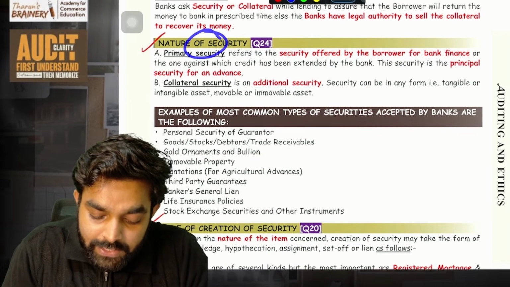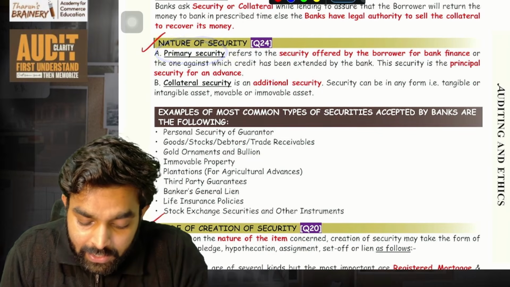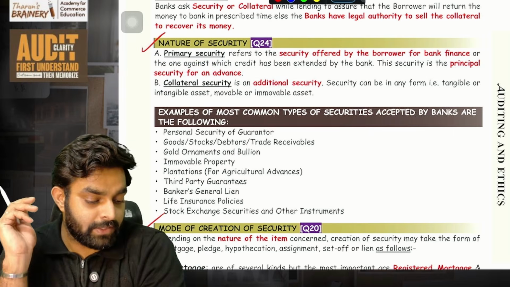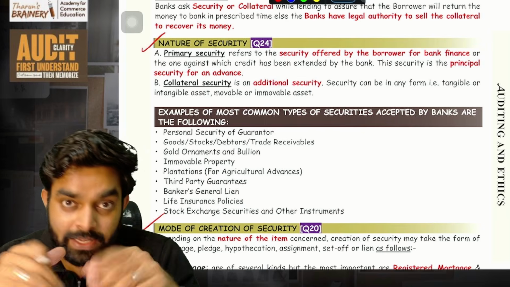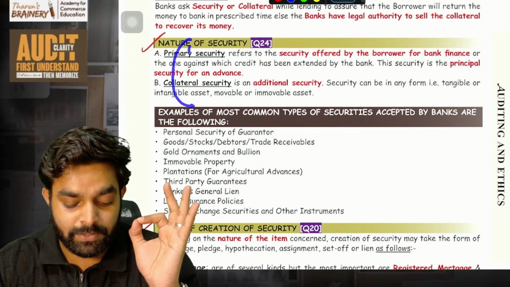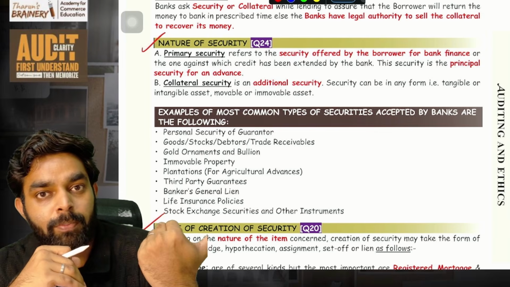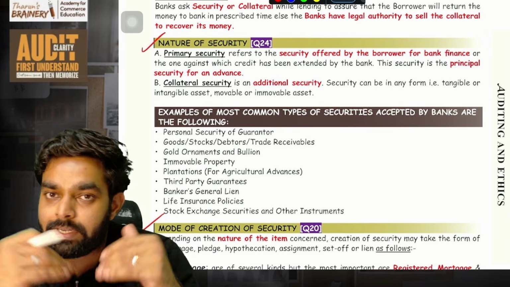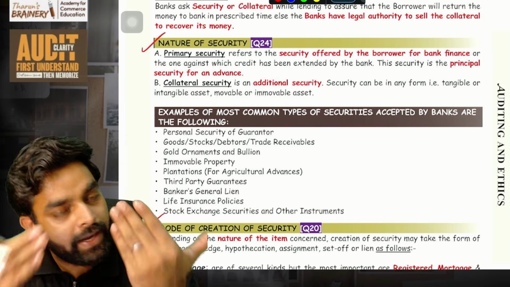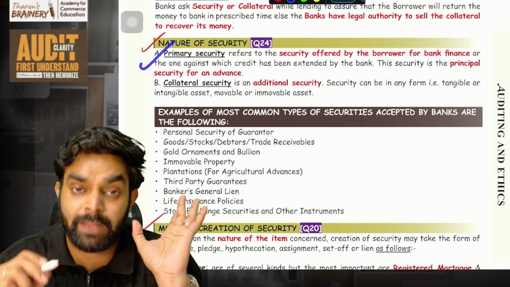Now the nature of the security: different types of securities are there. First is called primary security. Second is collateral security. I will give you a hypothetical example of the difference between these two. I wanted a 50 lakh loan and I have one property whose value is, say, 70 lakhs. I gave the title deeds of the property to the bank and took a 50 lakh loan. Done, no problem. The bank is happy. So that security is primary security.